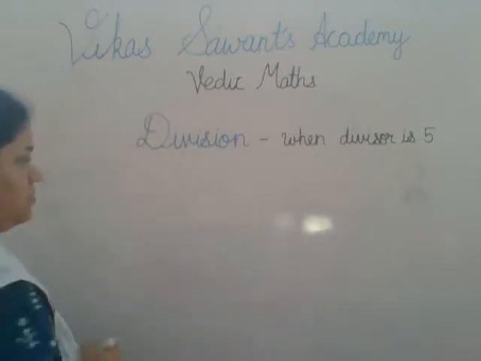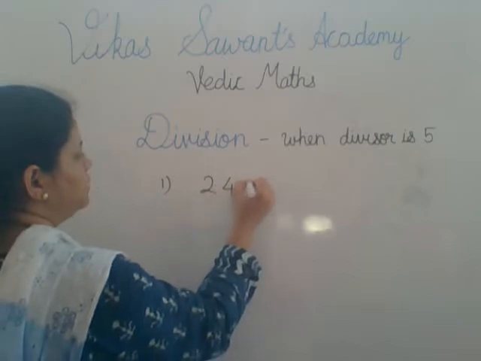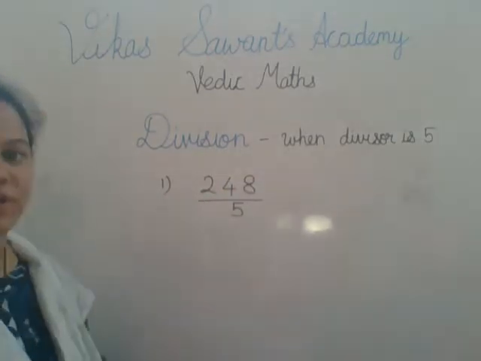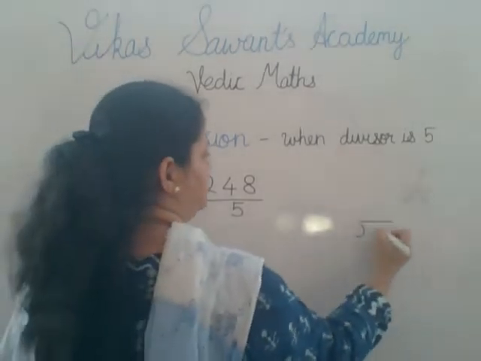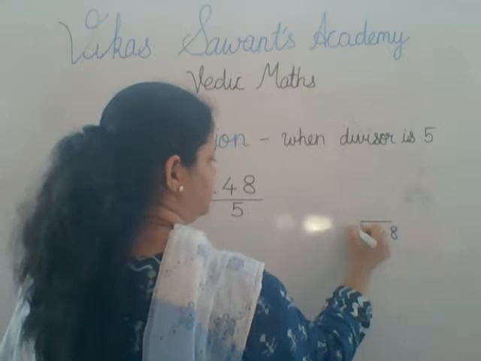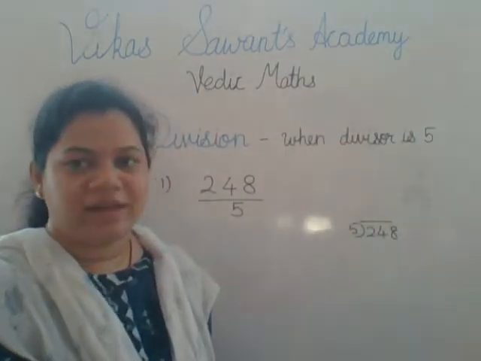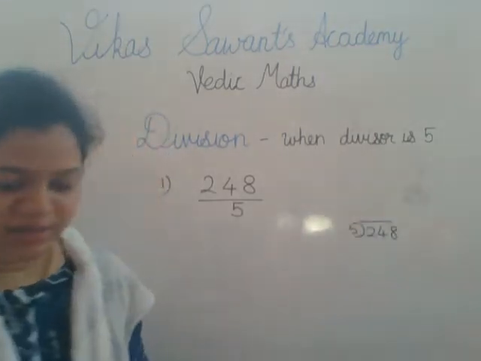Let's see the first example. If I have the number 248 divided by 5. In our traditional method we do it this way, right? We start thinking of the 5's table and then go on dividing, and it becomes very lengthy.